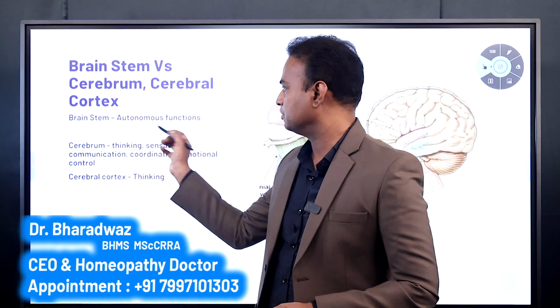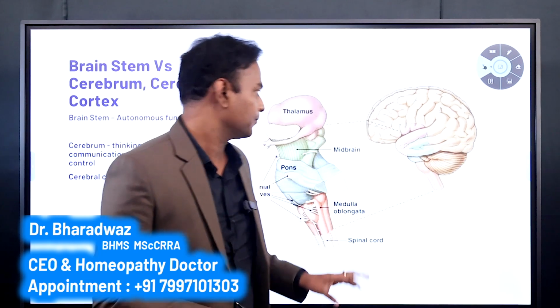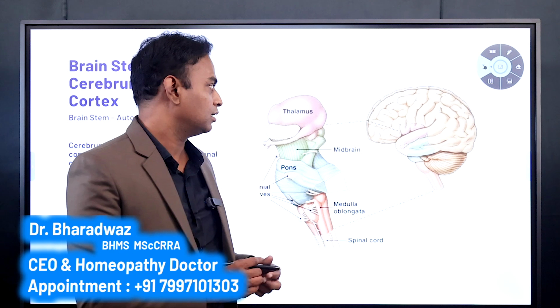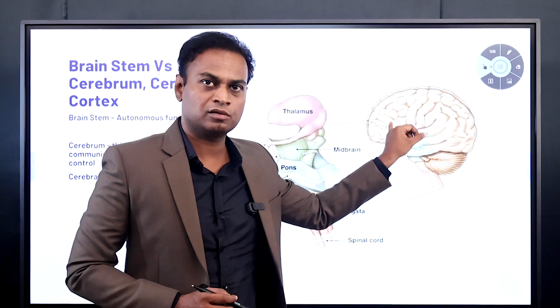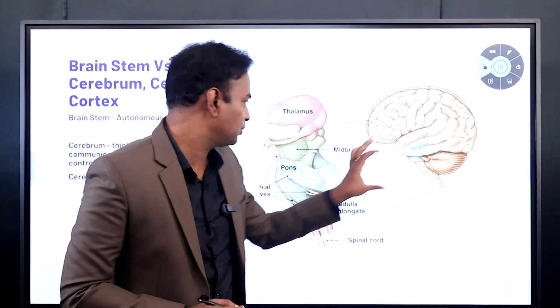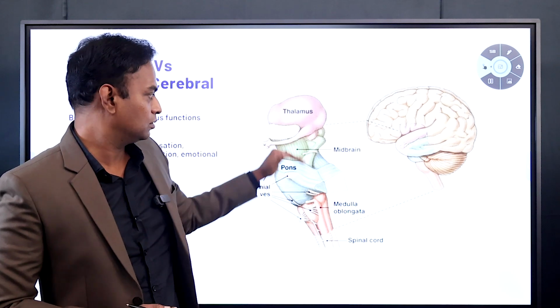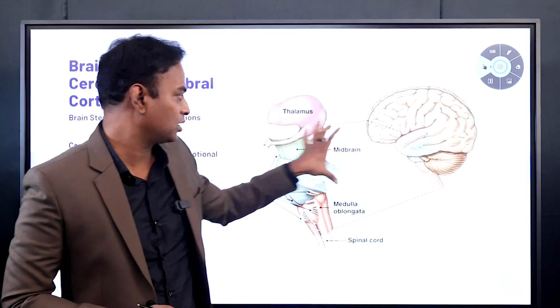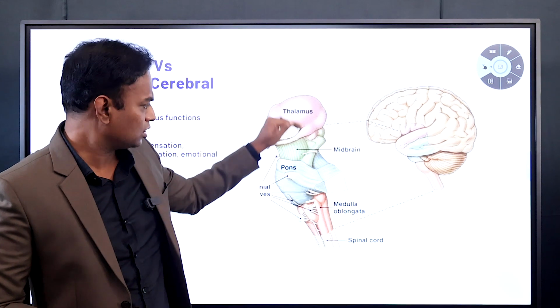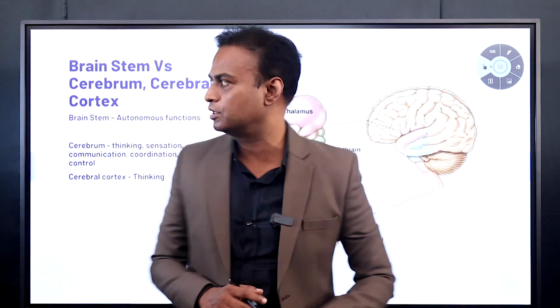You will see the brain stem, right? If you take the picture, this is the complete brain, and this outer part, this yellow colored part, is the cerebral cortex, and this part is the brainstem. So we have taken this part completely here and placed it here. So what is the function of the brainstem? The brainstem function is